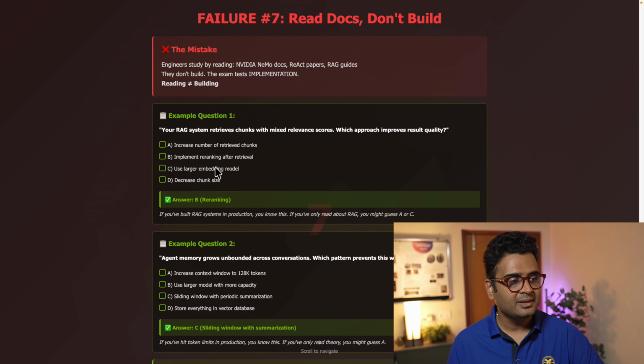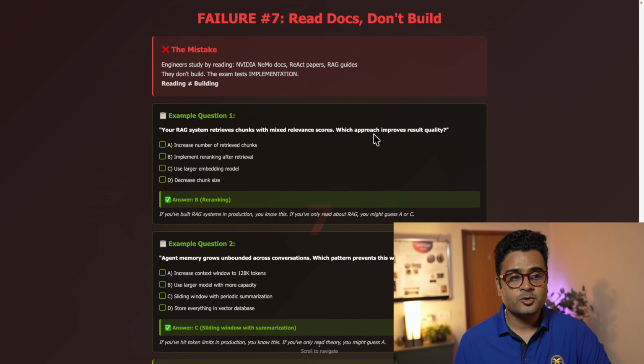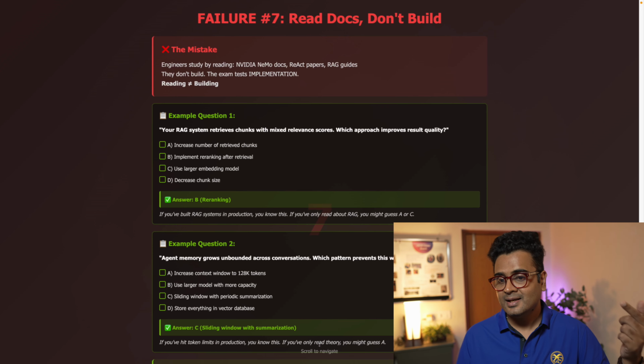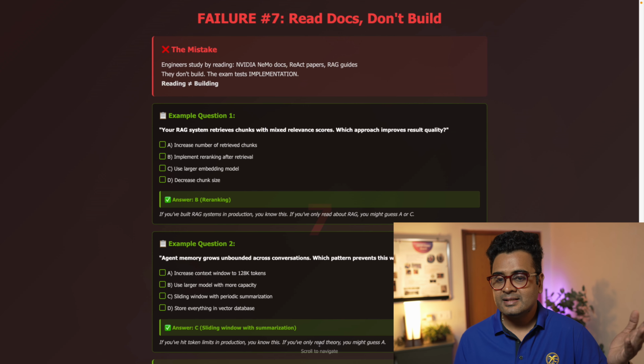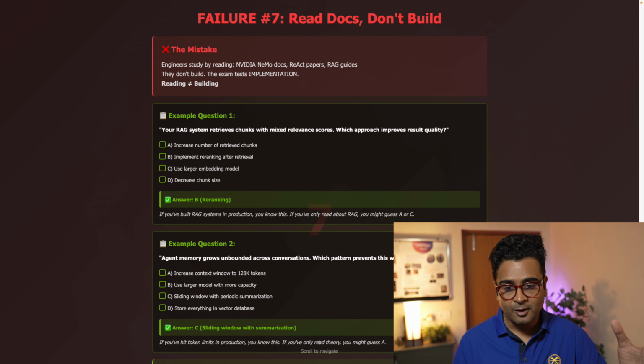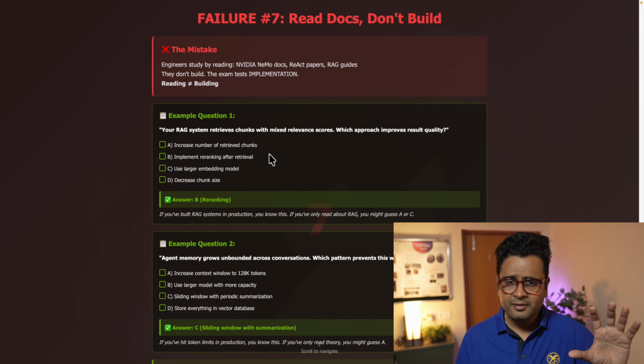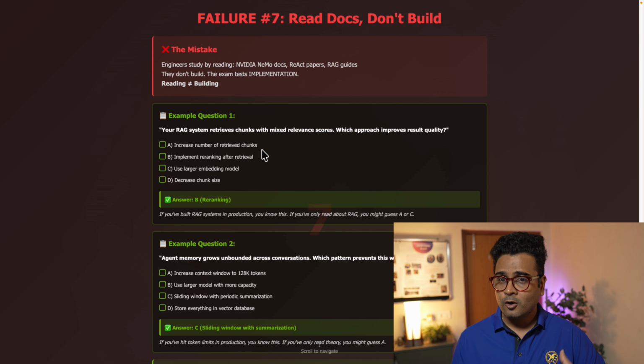Okay, to give you an example, the question is: your RAG system retrieves chunks with mixed relevance scores. Which approach improves the result quality? A, increase the number of retrieved chunks; B, implement re-ranking after retrieval; C, use a larger embedding model; D, decrease chunk size. The correct answer is B, that is re-ranking. If you have only read about RAG, you might guess A or C, but if you have done some research or gone through the mock examination, you'd easily identify that this can be improved with re-ranking.